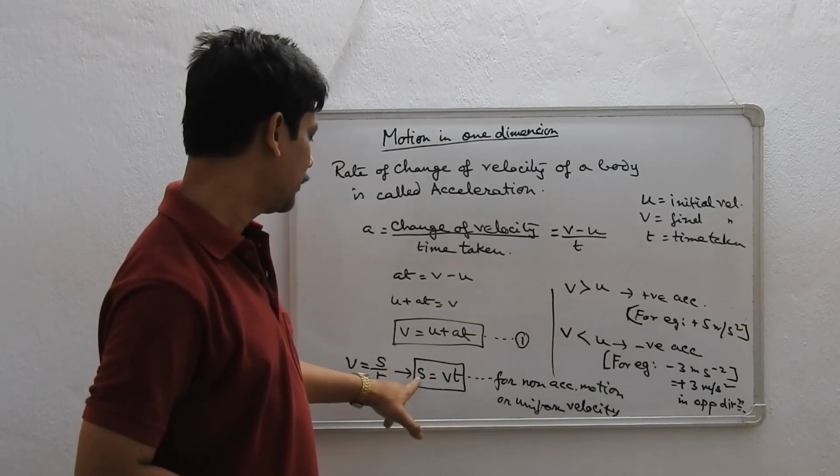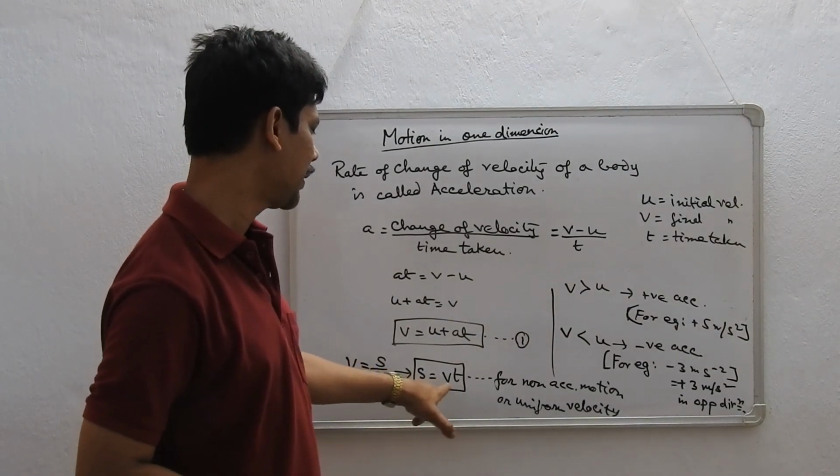Of course, this is in meters: meter per second into second gives you meter.